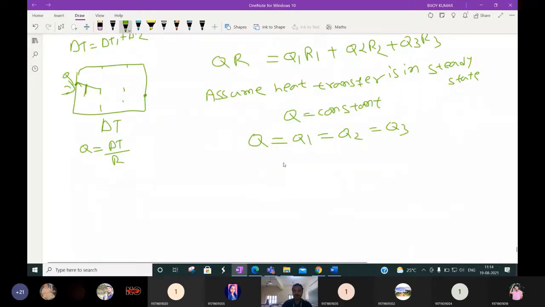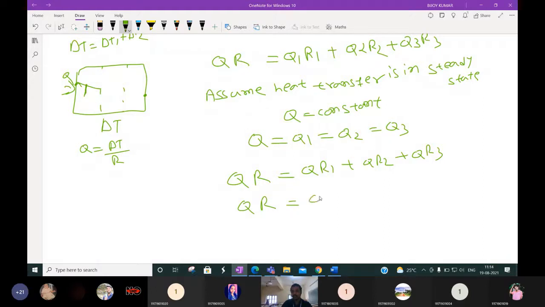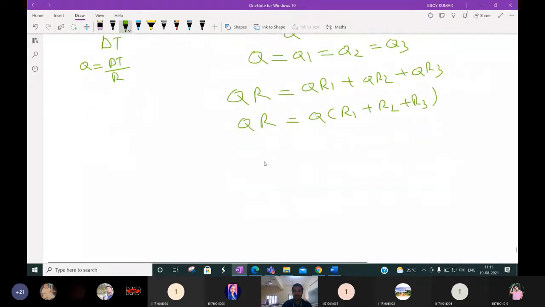Then we can write Q into R is equal to QR1 plus QR2 plus QR3, or Q into R is equal to Q into R1 plus R2 plus R3. So R is equal to R1 plus R2 plus R3.